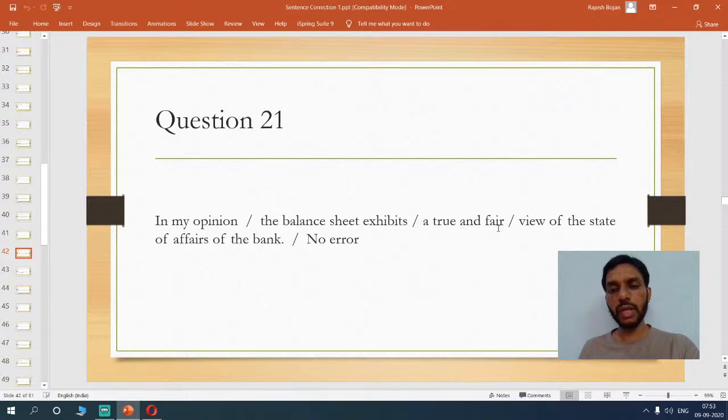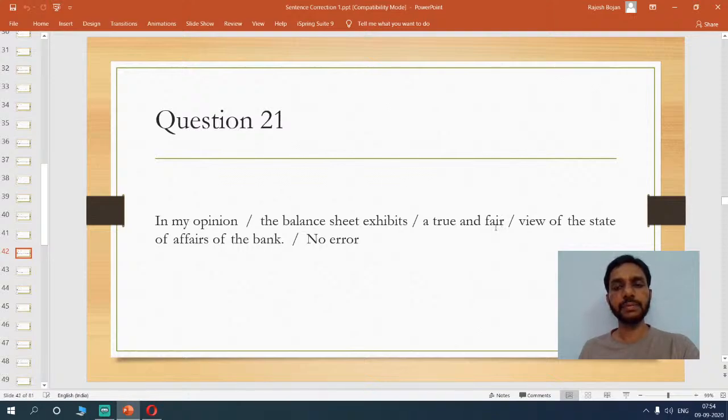Okay, good. A true and fair. Now, both the words are quite different. True means some information is very authentic, when we talk about something being so authentic, we say it's true, maybe original. And fair is like without any bias.